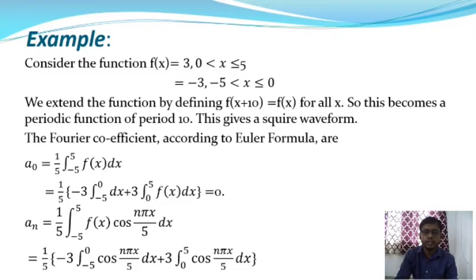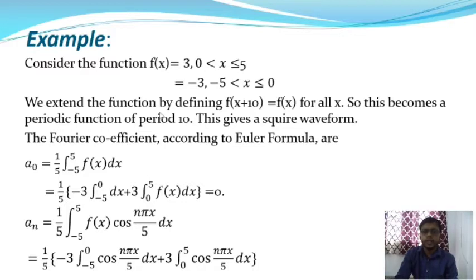If the function is not periodic, then we cannot express this function as a Fourier series expansion. So the first thing is that this function must be a periodic function. So we extend the function by defining f(x + 10). Applying the property of a periodic function defined in the interval -5 to +5, the lower bound is -5 and the upper bound is +5, so the period is the upper bound minus the lower bound, which is equal to 10.